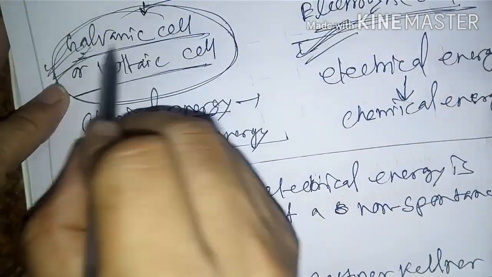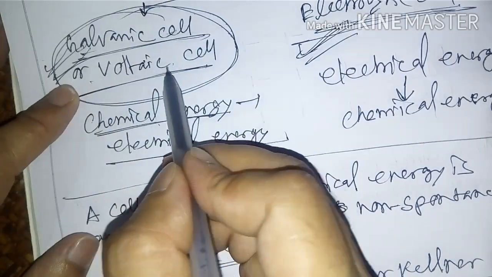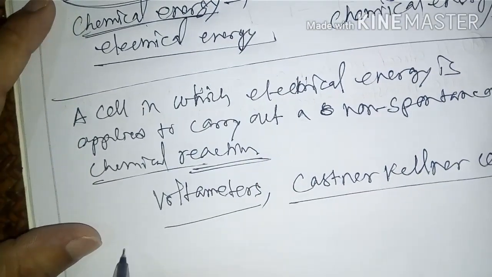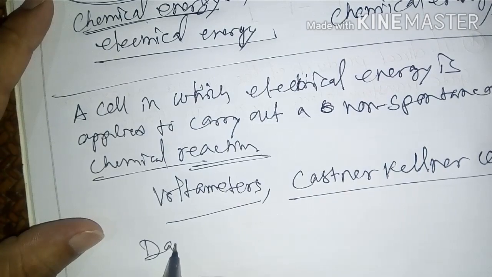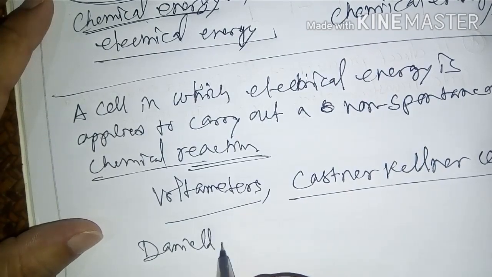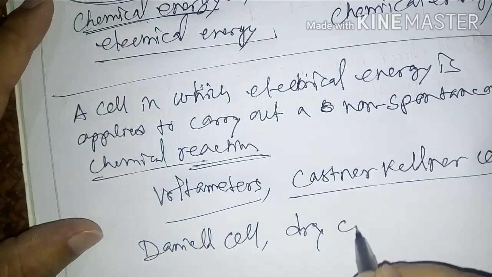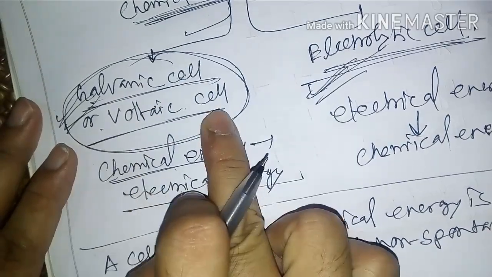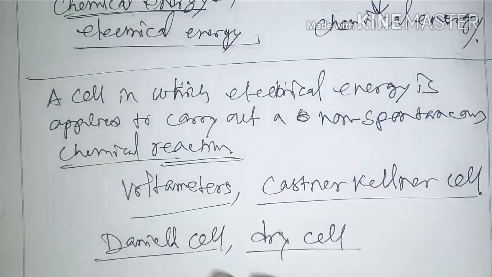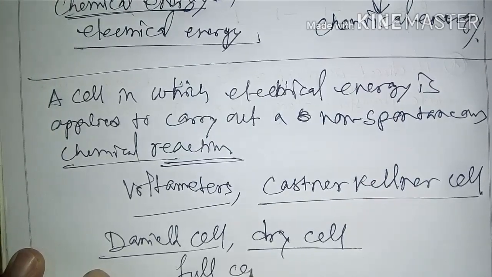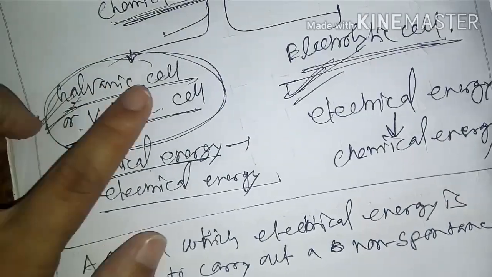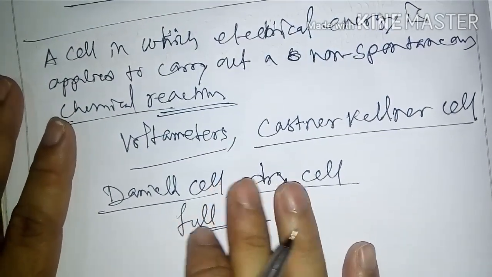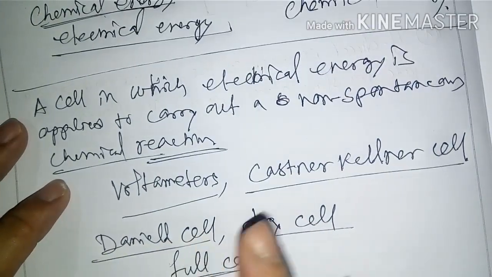And what is an example of a galvanic cell or voltaic cell? The Daniell cell or dry cell. This is an example of a galvanic cell or voltaic cell. Another one is the fuel cell also. Understood? This Daniell cell I will discuss later.